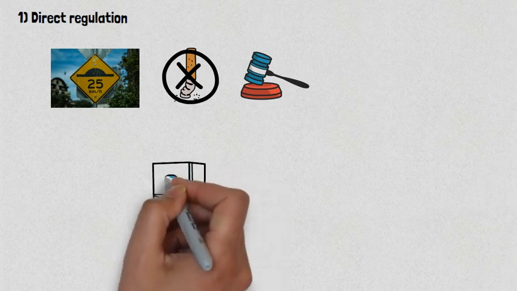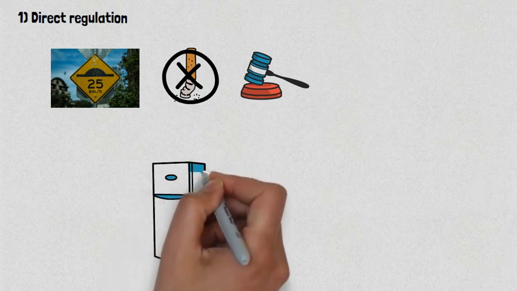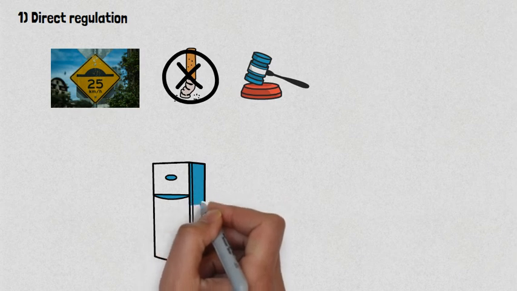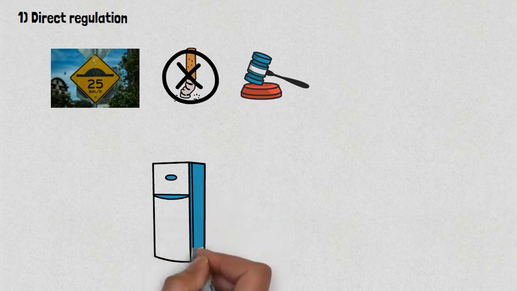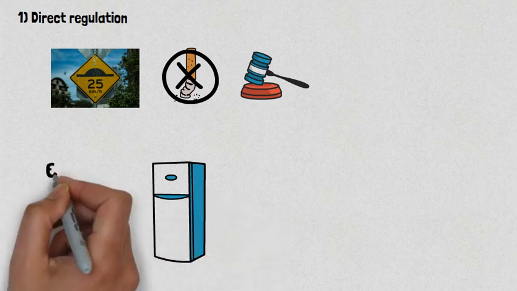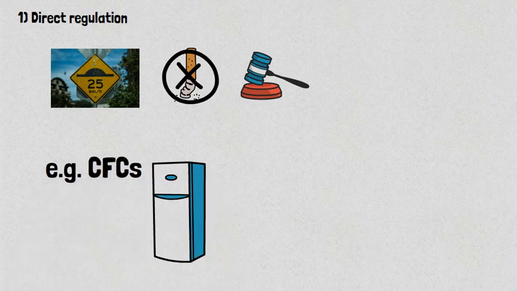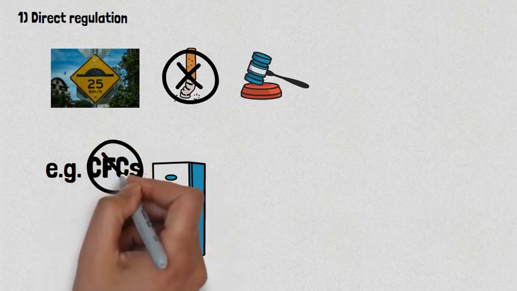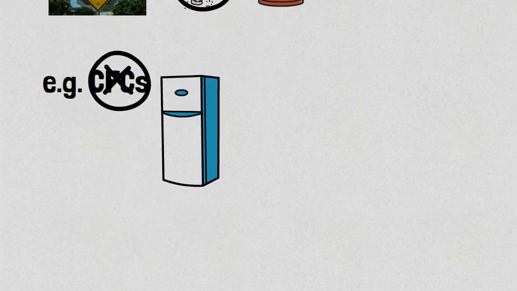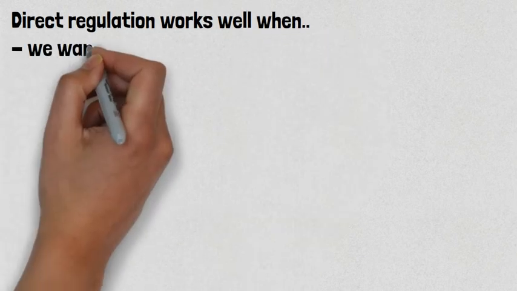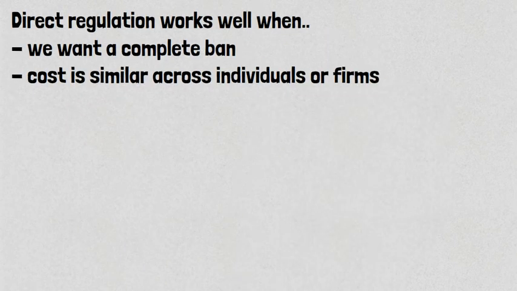Direct regulation has worked in the environmental sphere also. CFCs were used for refrigeration for many years, but scientists figured out that CFCs were depleting the ozone layer, that outer layer of the atmosphere that protects us from certain UV rays. So they were banned completely. Direct regulation works really well when we want a complete ban, like with CFCs, or when the cost is similar across all firms or individuals.